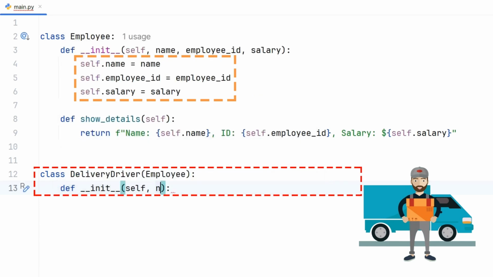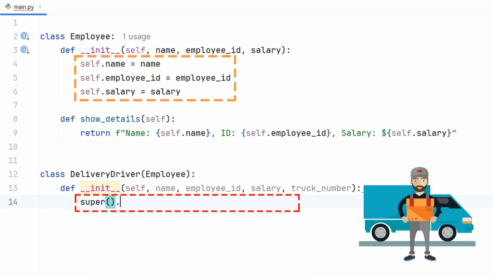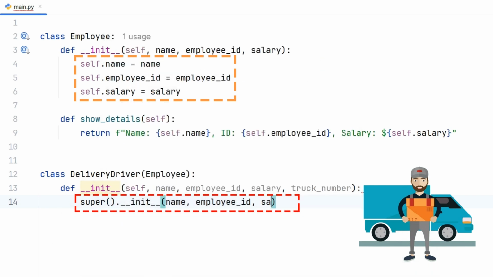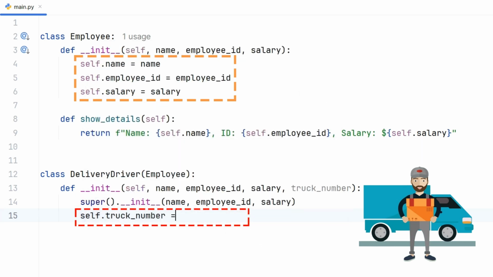Now we create a constructor for delivery driver. Inside this constructor, we use a special function called super. The super method calls the constructor of the parent class so that the child class automatically gets the name, employee ID, and salary attributes from the employee class. After calling super, we define the extra detail for delivery drivers, the truck number.